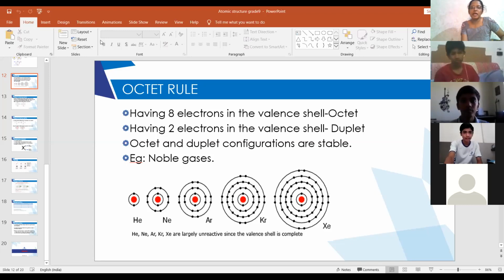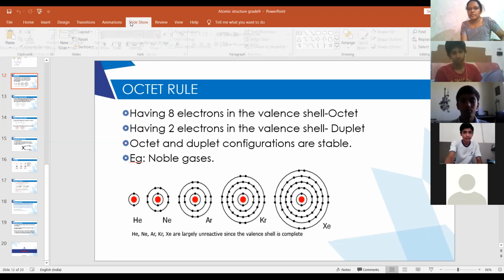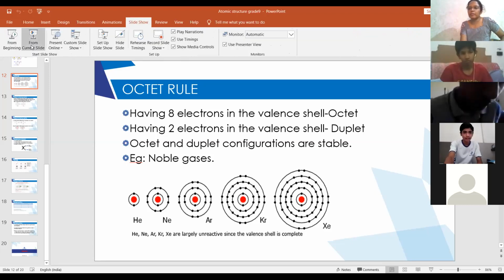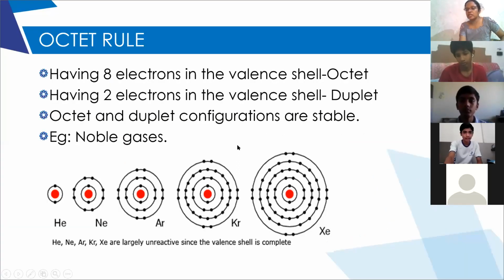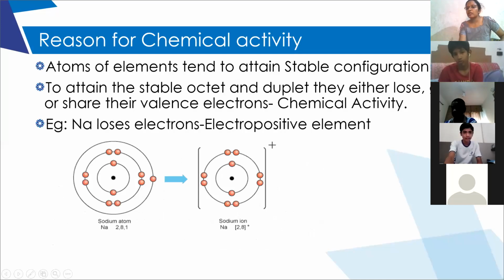And we have discussed that the elements which can lose electrons are called electropositive elements. By losing electrons, they will get positive charge, as the number of protons will be more.